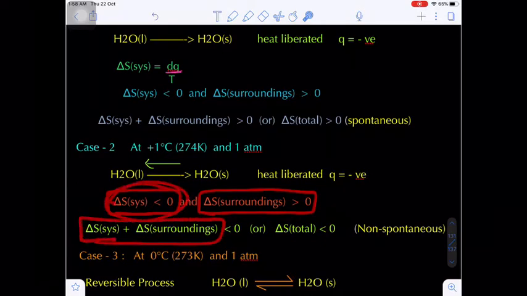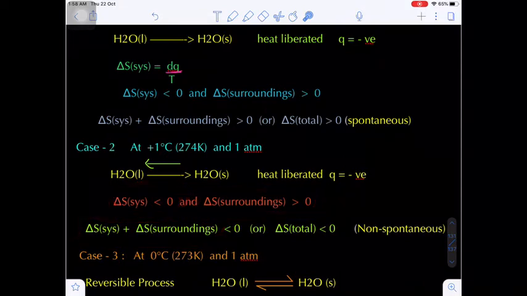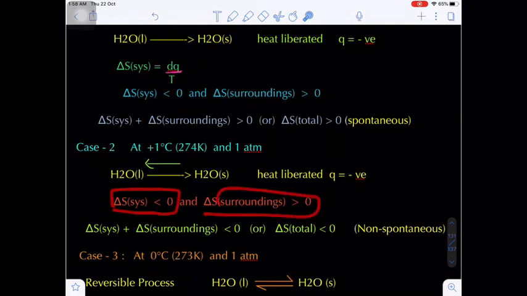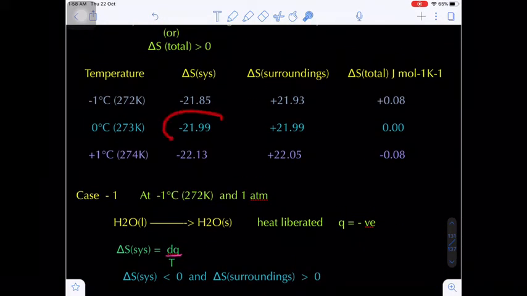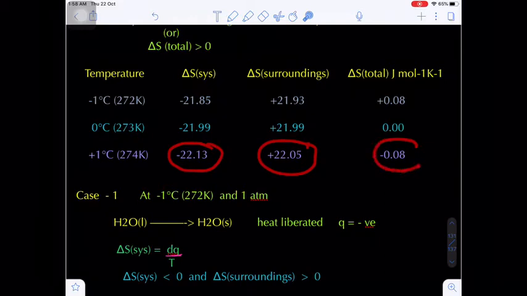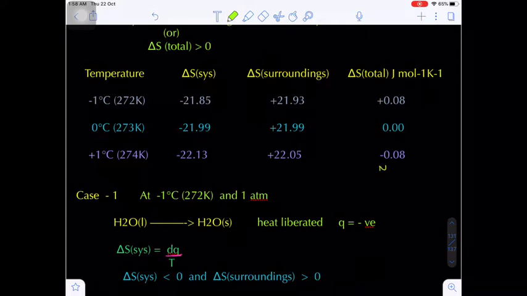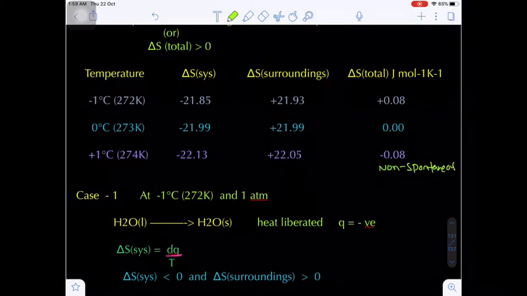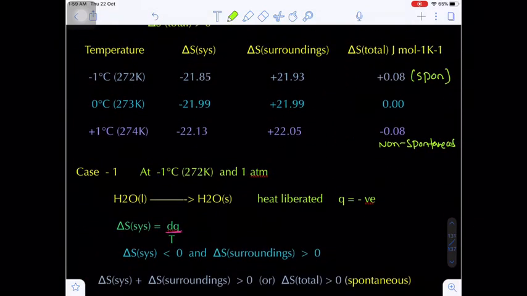So overall, if you add the total entropy, delta S system plus delta S surrounding, you will get what? Sorry, here the negative value dominates over the positive value, because if you see the data, the minus 22.13 dominates the plus 22.05. So overall you are getting a negative value. When the delta S total value is negative, we can conclude this process is non-spontaneous. Whereas when delta S total is positive, we can conclude it is spontaneous. Are you getting my point?